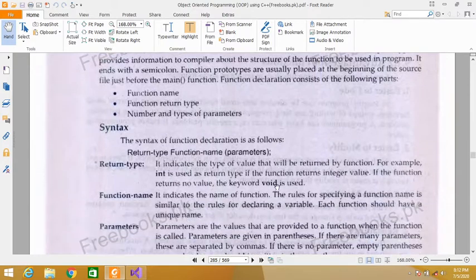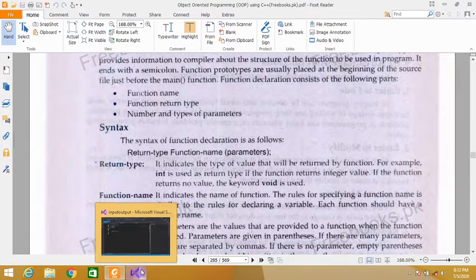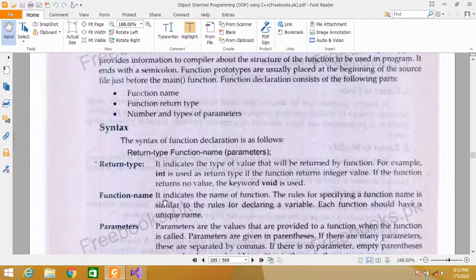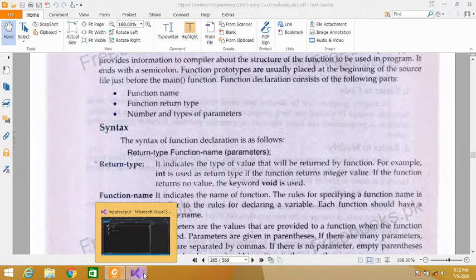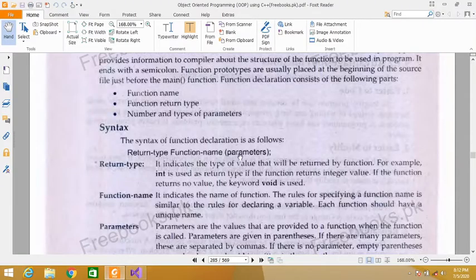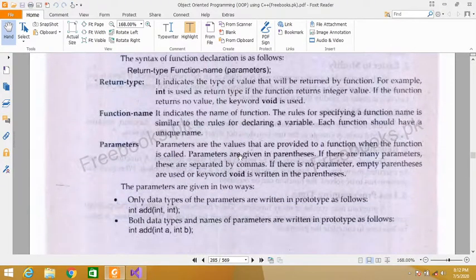So what is the syntax? Return type. Here I have written void. Void means this function will return nothing. And then the name of the function, and then parameter. Here I have not written any parameter, so it is a parameterless function. So this is the syntax: return type, function name and parameter.